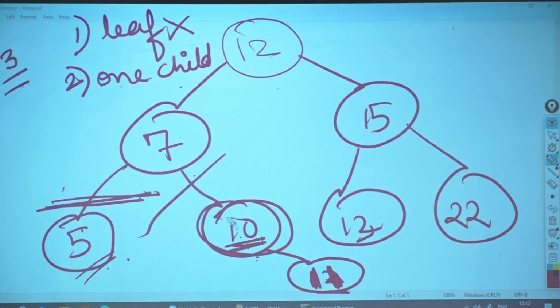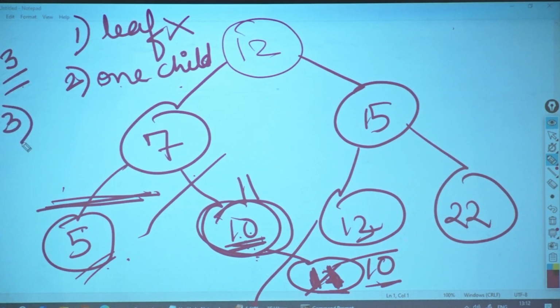Okay? Swap it with your one child. So, this becomes 11, this becomes 10. Do you know how to delete a leaf node 10? Yes, you know, and you will delete it. Are we clear? These are the two cases in which we would want to delete.